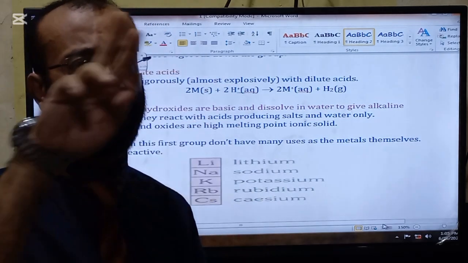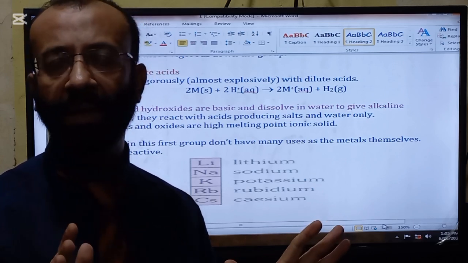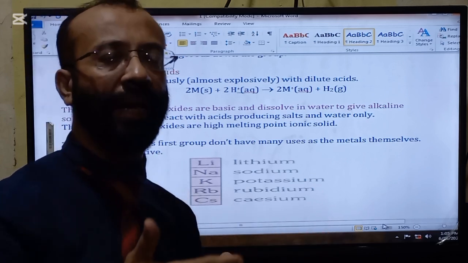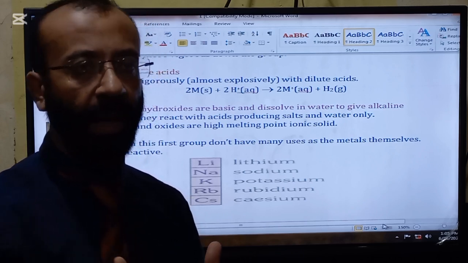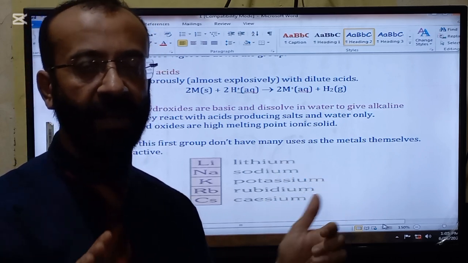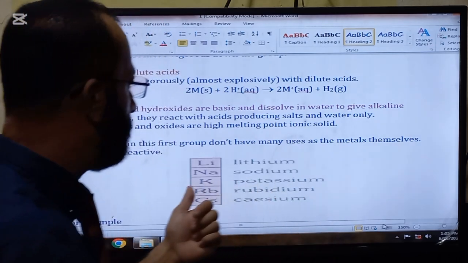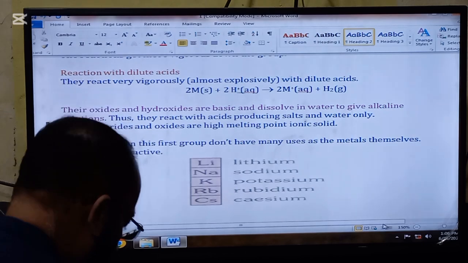The reason is they have only one valence electron, due to which they are always ready to lose that electron to form unique positive ions. So these are very reactive metals. That's why there are not many uses of the group 1 metals.